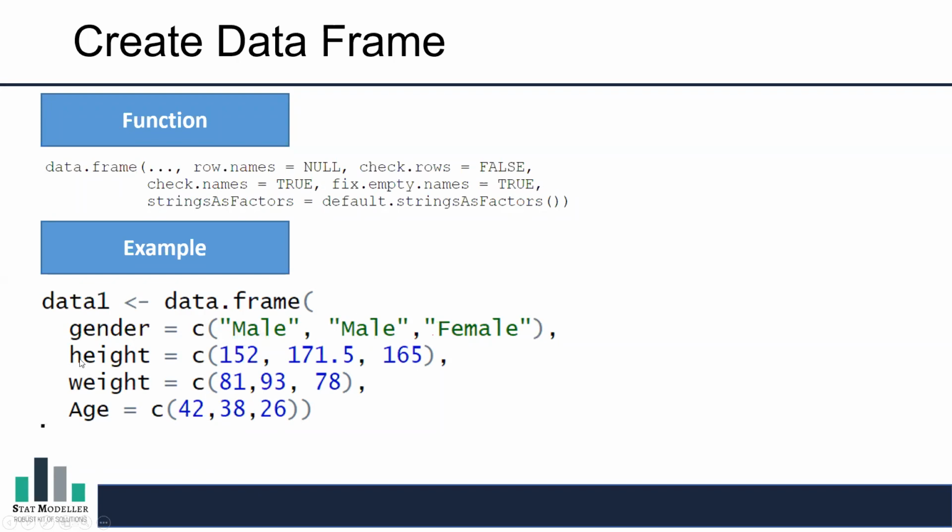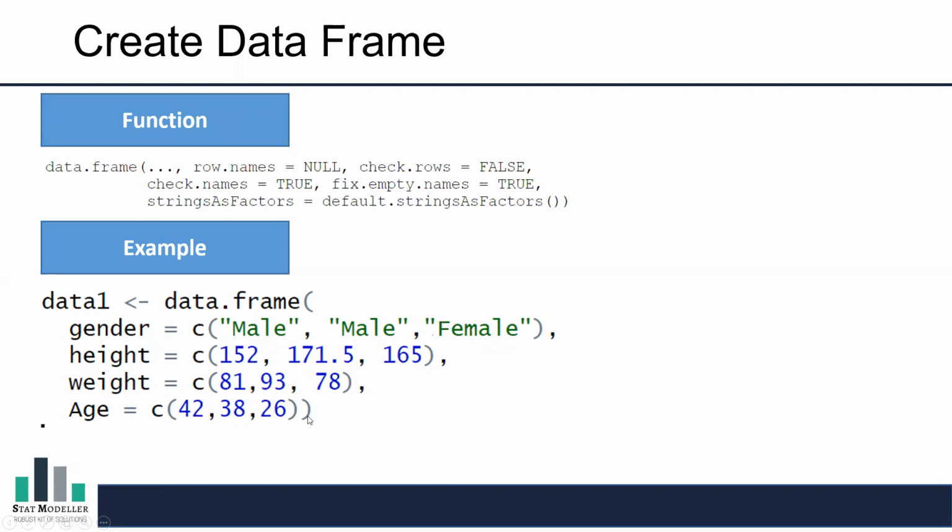Now I am having the height of that respondent. So height is equal to c, that means combine, and then 152, 170, 1.5, and then 165. Then I'm also having the data of weight. So here it is 61, 93, and 78. I'm also having the data of age. So c into bracket 42, then 38, and then 26.